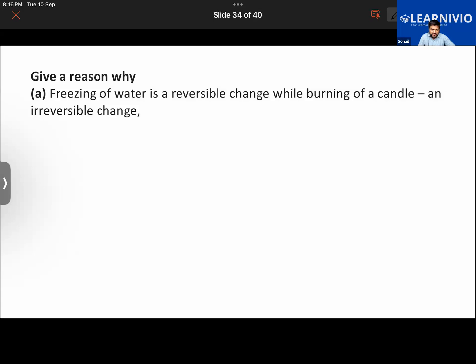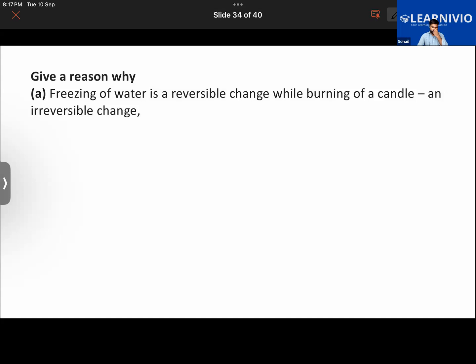Okay. Now we have this question: give a reason why freezing of water is a reversible change while burning of a candle is an irreversible change. Meaning that you can reverse the freezing of water, but you can't reverse the burning of a candle. Freezing of water is a reversible change because when you remove it and keep it in heat, it melts and turns into liquid. When you put it back into the freezer or fridge, it turns cold again. So it's reversible.